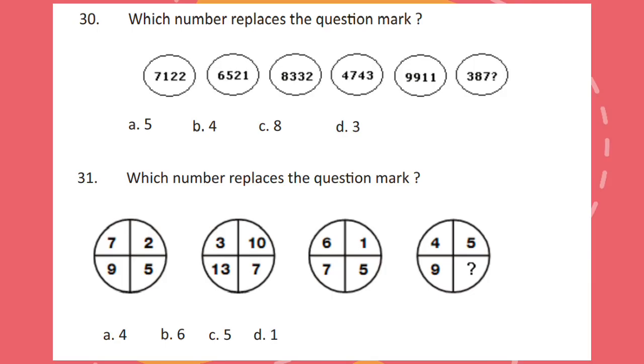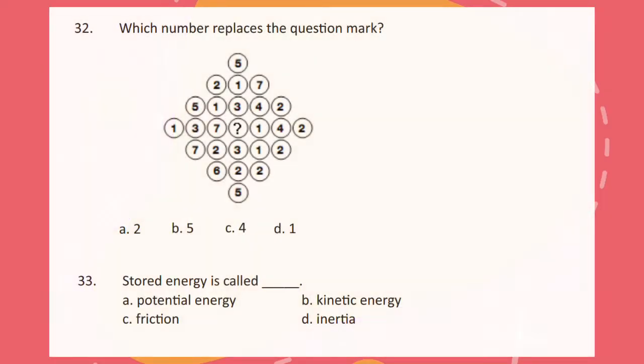Question 30. Which number replaces the question mark? Question 31. Which number replaces the question mark? Question 32. Which number replaces the question mark? Question 33.